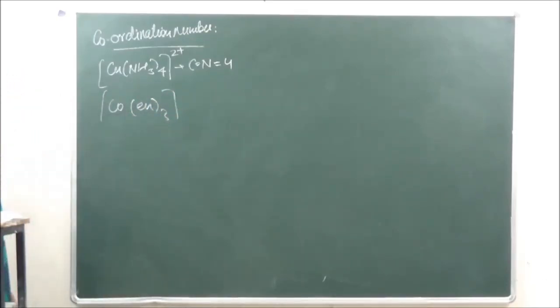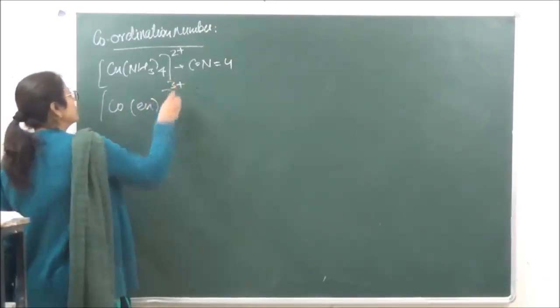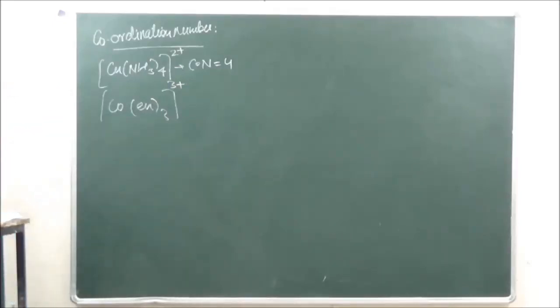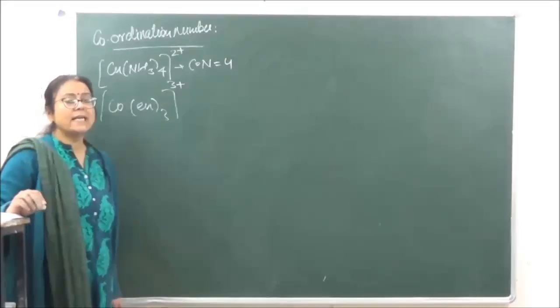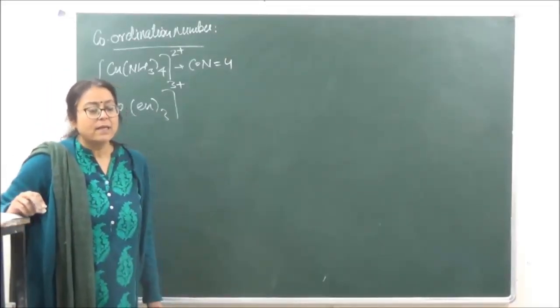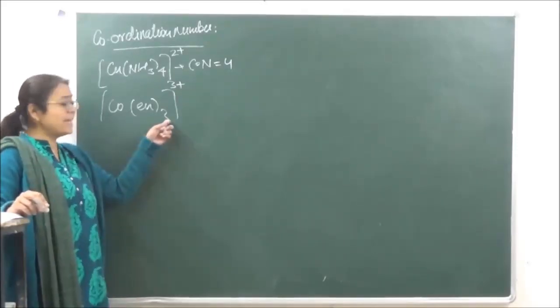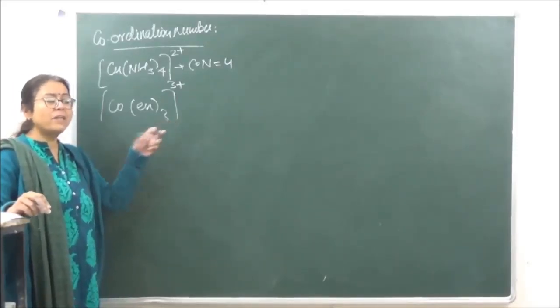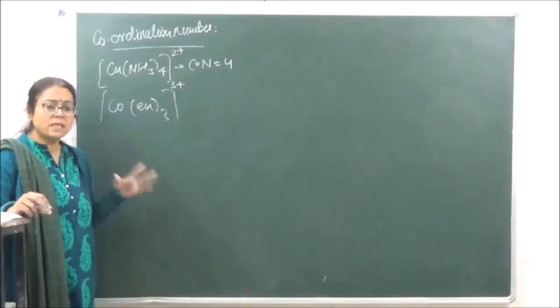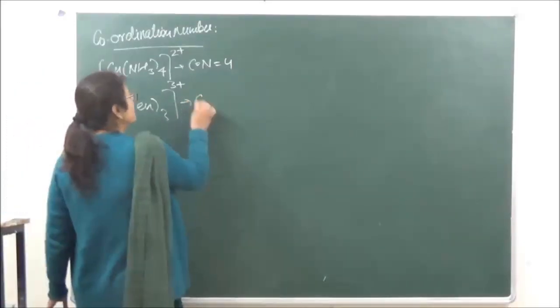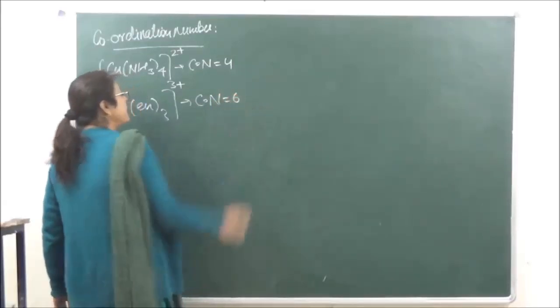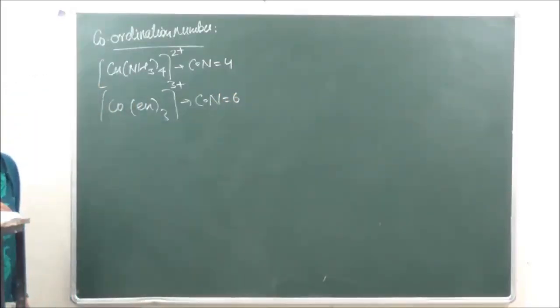ठीक है. If you're taking another example over here, we have ethylene diamine, and there are 3 ethylene diamine present. We know that ethylene diamine is a bidentate ligand. Each ethylene diamine is going to form 2 bonds. So if there are 3 ethylene diamine, how many total coordinate bonds form? 6. So the coordination number in this case is going to be equal to 6. ठीक है? Clear हो गया? This is what coordination number is.